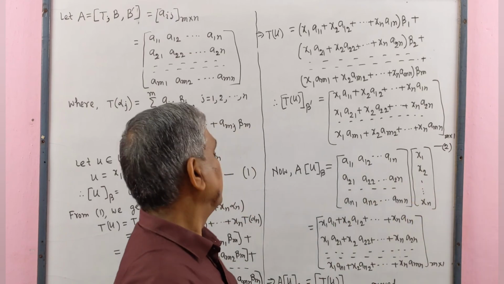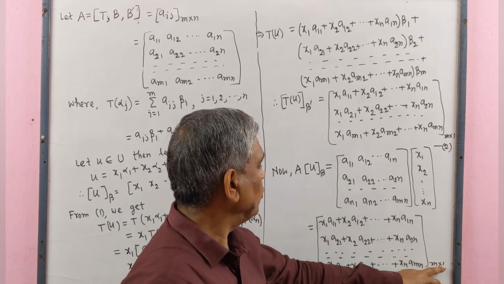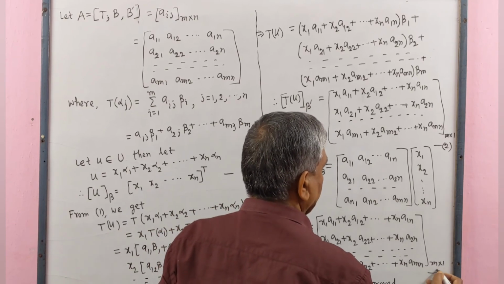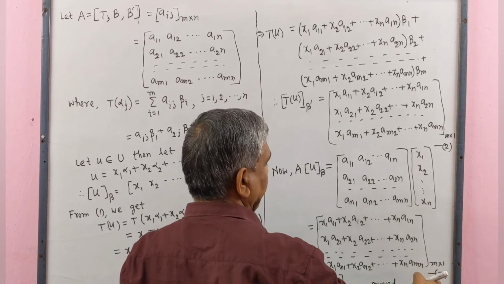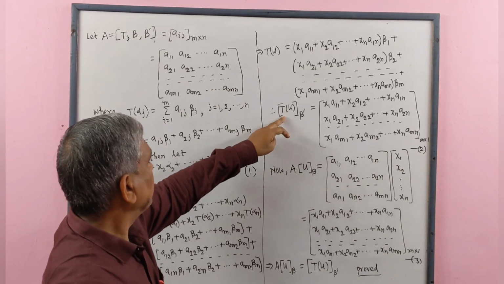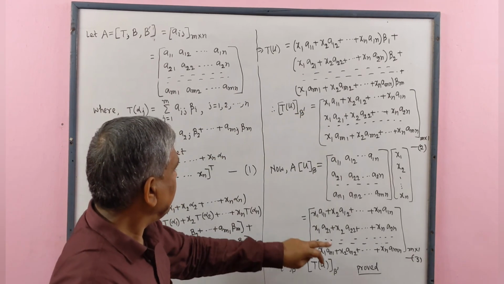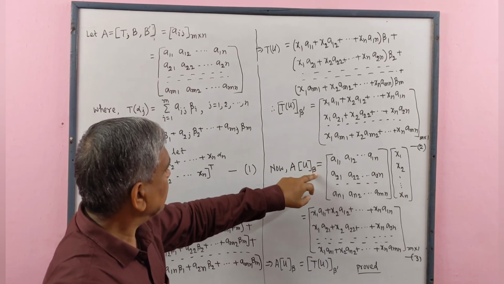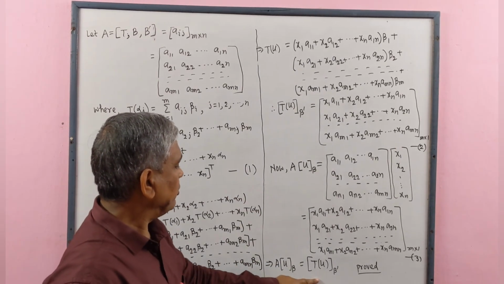If we multiply this, we get a matrix of order m by 1, and this is equal to number 2. The right side of number 2 and the right side of number 3 are equal. Therefore, this is the coordinate matrix with respect to basis B', and this is A times the coordinate matrix of u with respect to basis B, and these are equal. Therefore, proved.